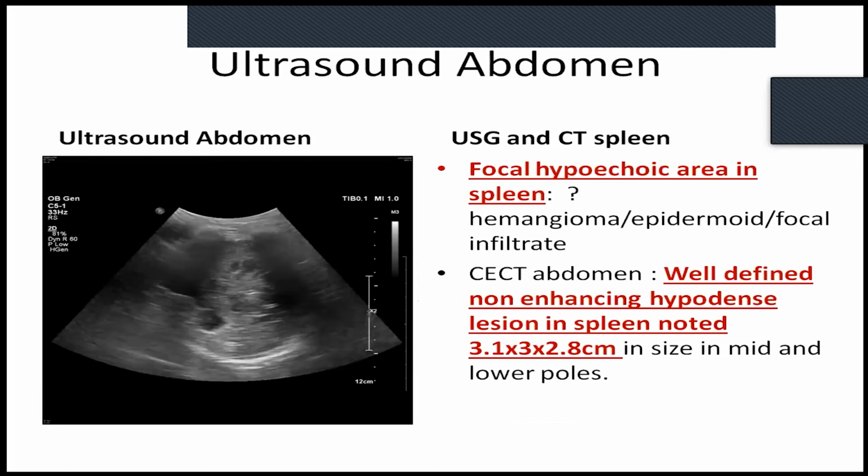But in ultrasound abdomen, what we found was surprising: there was a focal hypoechoic area in the spleen. They suggested we should do a CT scan for further specification. And CT abdomen showed a well-defined non-enhancing hyperdense lesion in the spleen, around 3 by 3 by 2.8 centimeters in size. They suspected it could be granulomatous lesions.